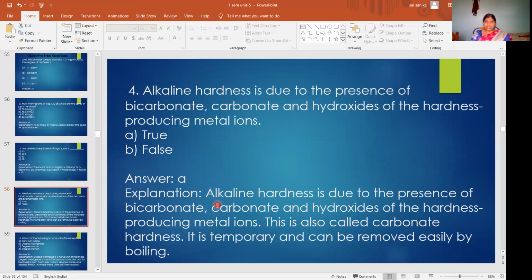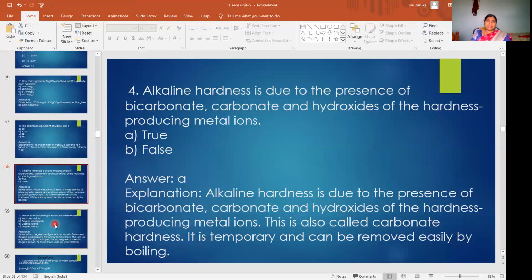The explanation is also given here: this is also called carbonate hardness. It is temporary and can be removed easily by boiling. We studied what temporary hardness means. Bicarbonates, carbonate salts and hydroxides also produce temporary hardness. So temporary hardness is called alkaline hardness. So the answer is true.